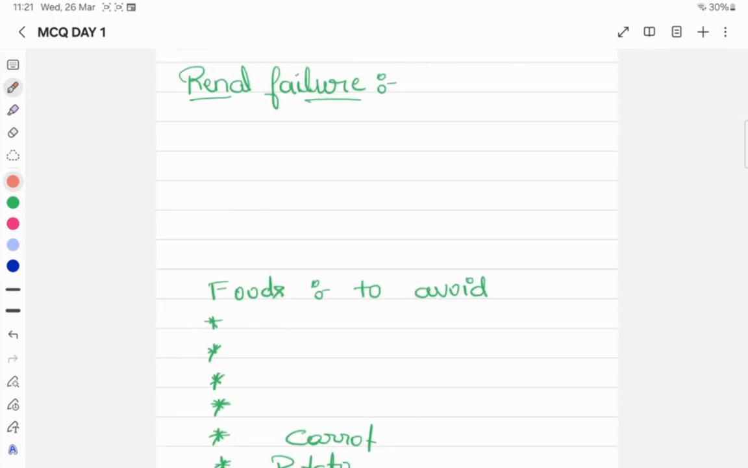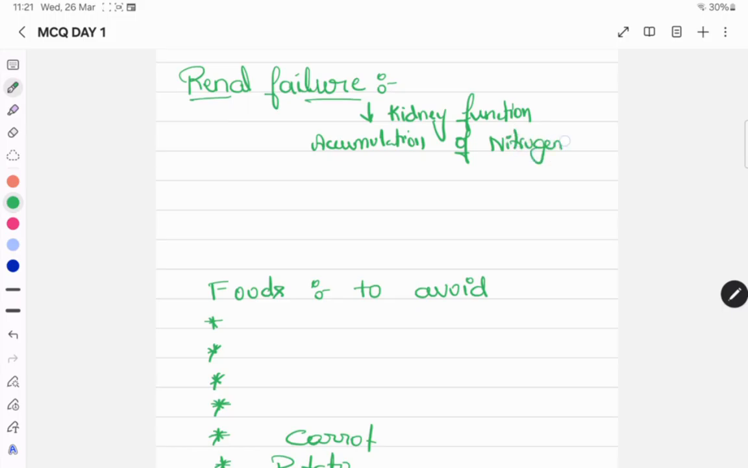So first of all, what is renal failure? The concept of renal failure is very simple. It is a decrease in kidney function that we can expect, the first thing, and there will be accumulation of nitrogenous waste, the second thing. These are two important points in kidney failure.